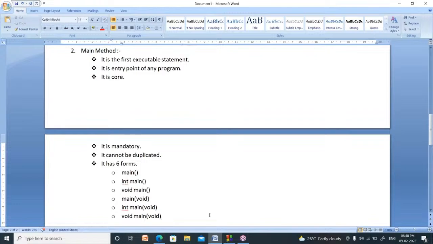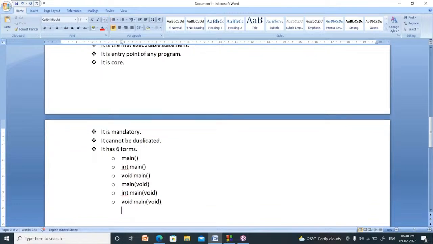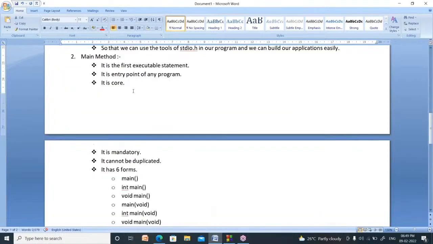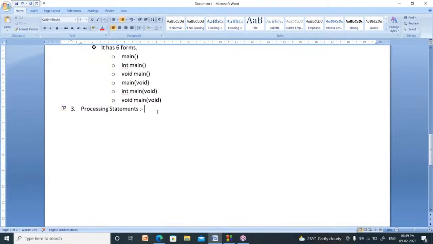Right. Now I am going to the third concept, that is, what are processing statements. Processing statements are nothing but the step-by-step procedure to solve a particular problem. That is called processing statements. The step-by-step procedure to solve a specific problem is called a processing statement.